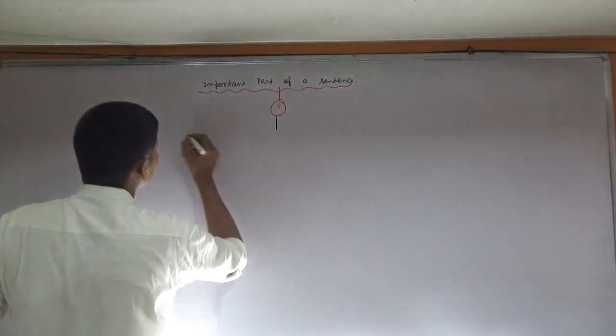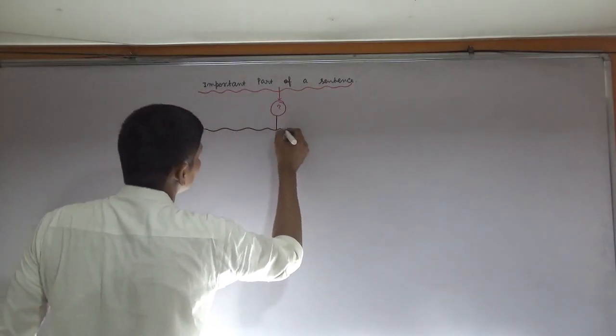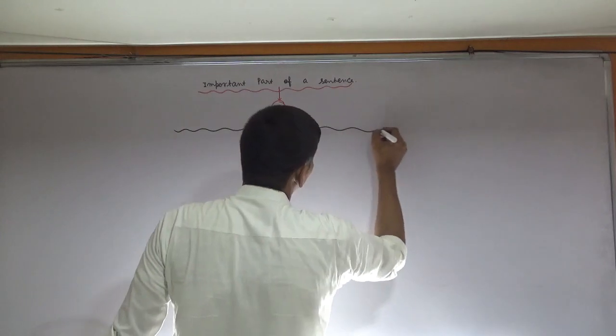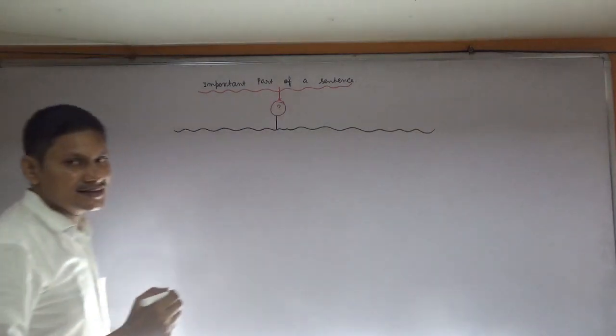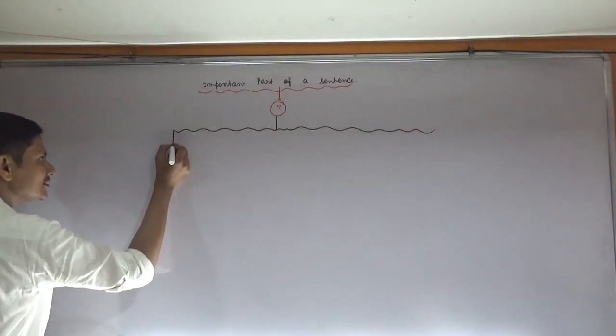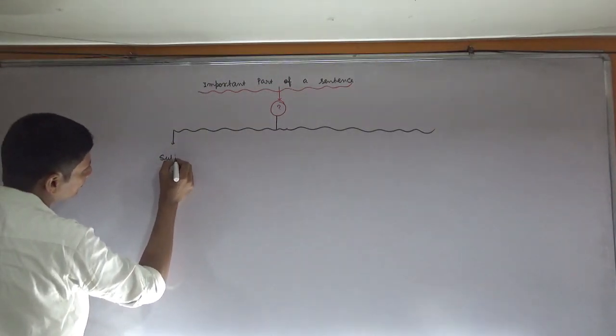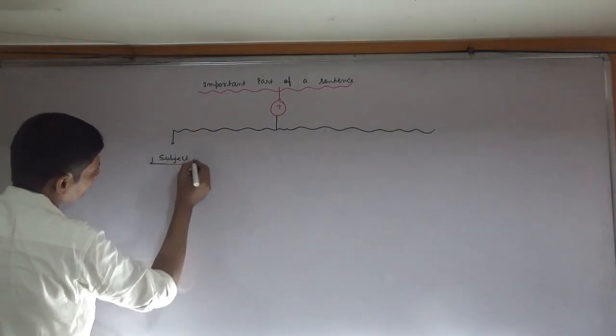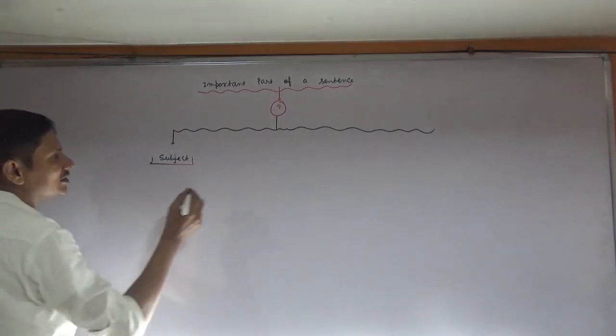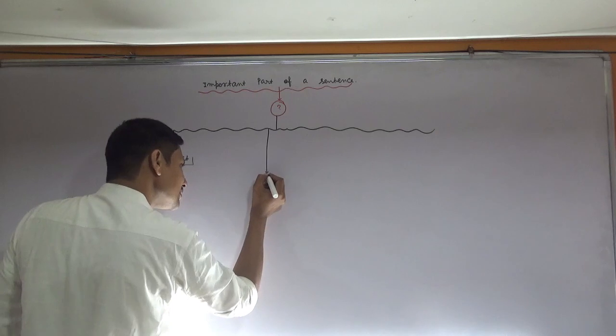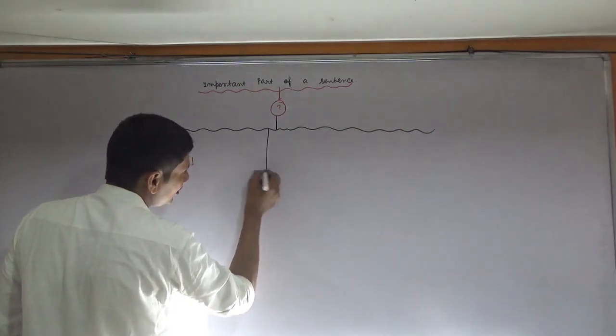Okay, there are some important parts of a sentence. First one is subject. Second one is verb.